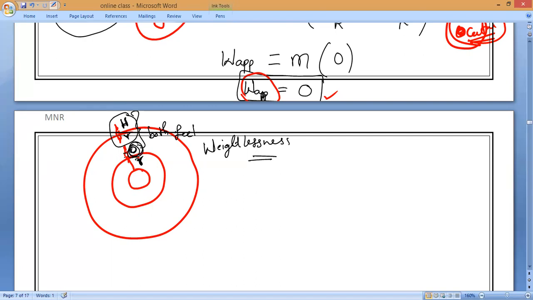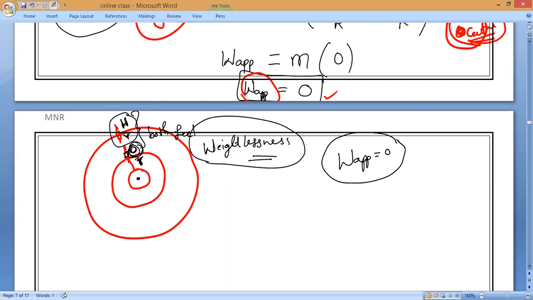Of course, they are at different distances from the Earth, but still they will feel the same weightlessness. Their apparent weight is 0, so is it independent of radius or dependent? Independent. That's all. So please write it.